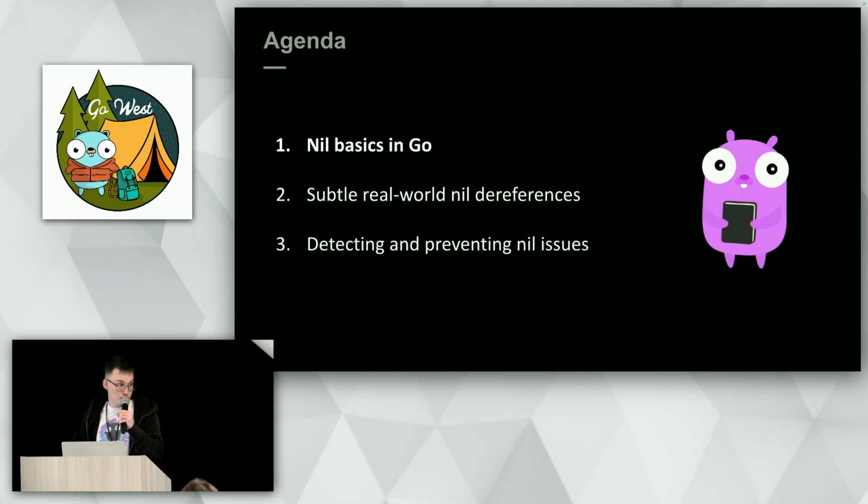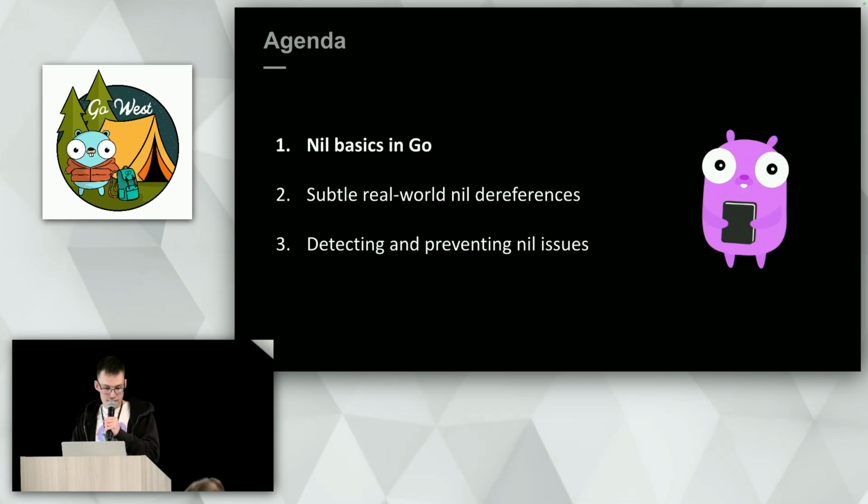And today I want to cover the following topics. Firstly, we will refresh our knowledge about nil values in Go. Then I will show you subtle and interesting code examples that relate to nil dereference, and we will investigate them together. And finally, I will show you some tools that can help you to detect and prevent nil issues early.